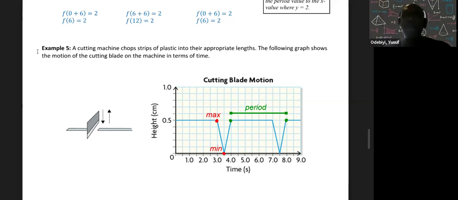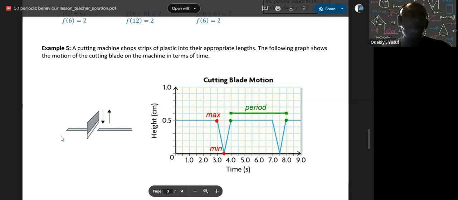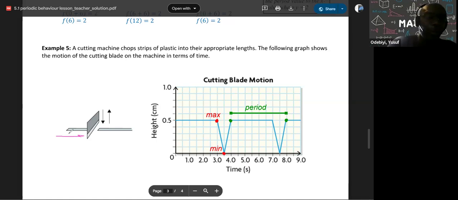So to make all the lengths of the plastic the same, when the plastic is traveling like this, the blade is coming down at the same time. So it's going to make the plastic the same length every time.